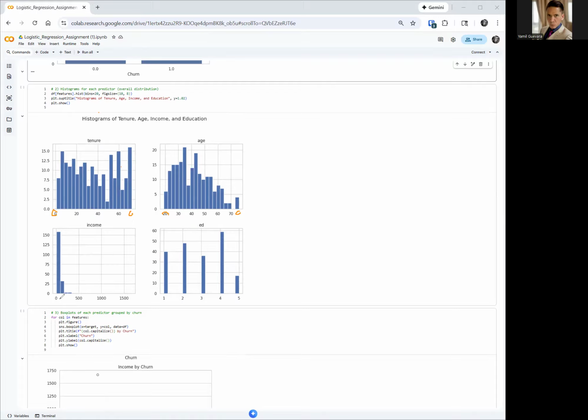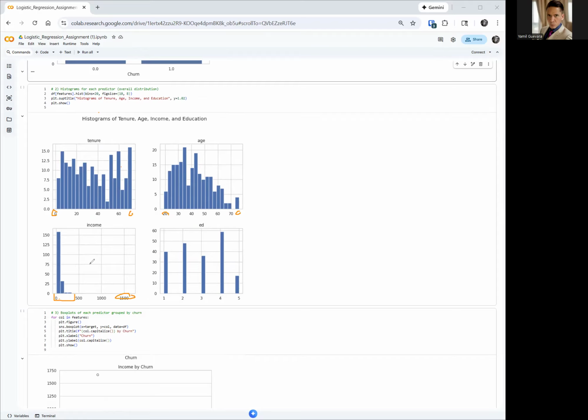Income, look, something's up here. You notice that there is something strange. Most of the data fall between 0 and 500, but there's at least one data point somehow over here.